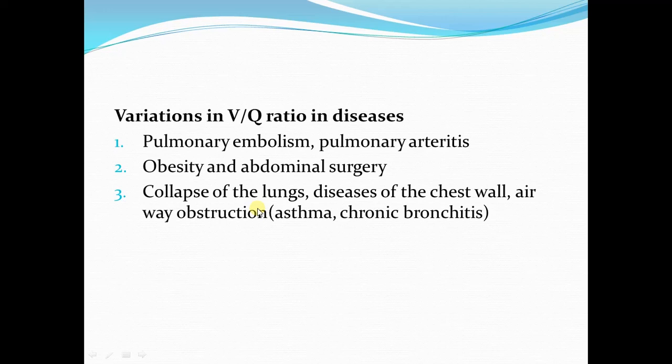So that blood flowing through the part of the lung which has obstruction of the airways is again wasted in the sense of oxygenation. So this blood will constitute the shunted blood or the physiological shunt. And the effect of physiological shunt is that it will cause a decreased oxygen in the blood.